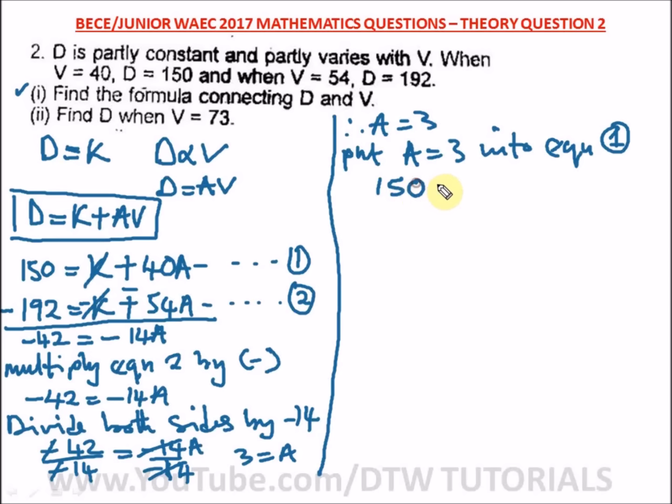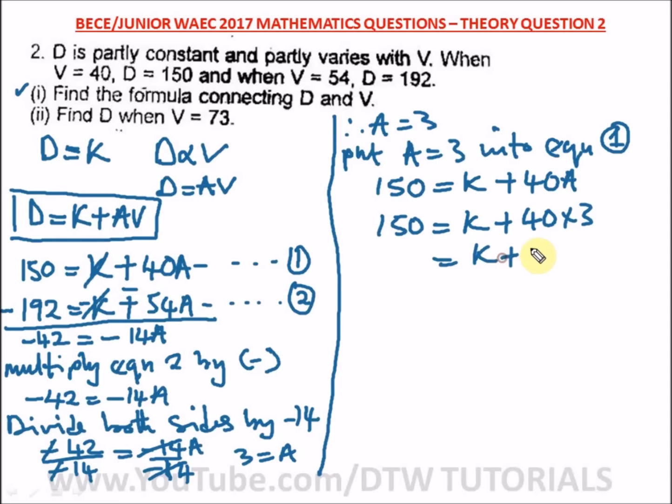Equation 1 is 150 equal to k plus 40a. So where is a? This is where a is, so we'll put in a as 3. So we have 150 is equal to k plus 40 times 3. And what would that give us? K plus 120. Okay, this is 150 here.